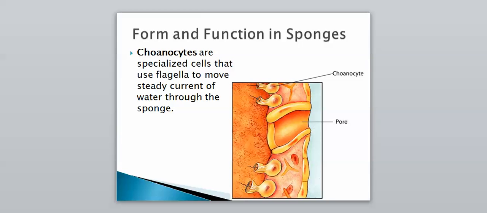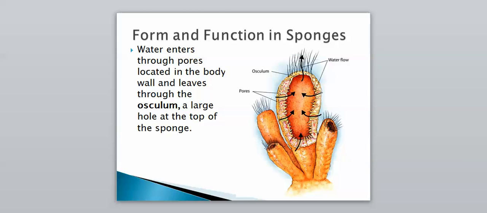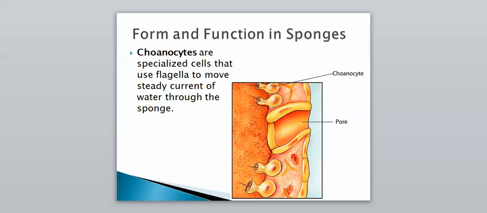And then just zooming in farther on how this all occurs, choanocytes are specialized cells that use flagella to move the steady current of water through the sponge. So it's not like water just happens to come through there. The sponge has specialized cells that actually forcibly move the water through all the time. And these cells are known as choanocytes. So I would know that word, choanocytes, and that these are the cells that pump water into the pores of the sponge.